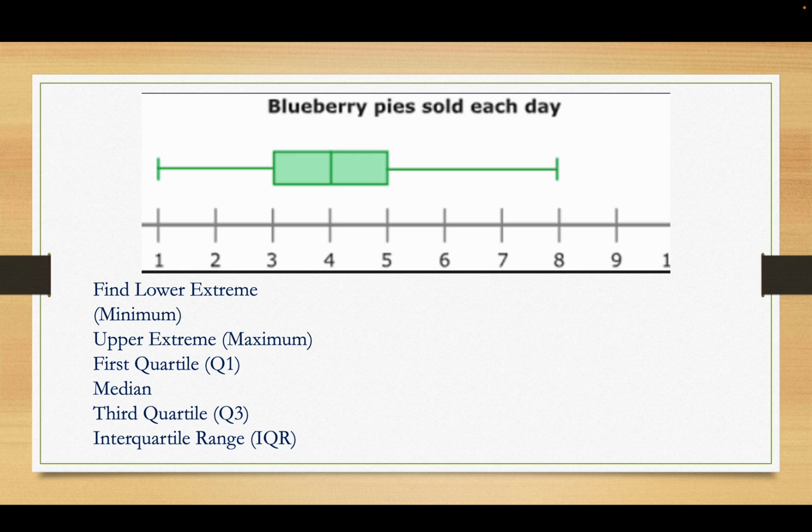Okay. Find the lower extreme or the minimum. That's 1. Find the upper extreme or the maximum. That would be 8. Here it is over here. The 1, the 8. First quartile is this mark right here. It's a 3. The median, 4. Third quartile, 5. Interquartile range is highest quartile minus lowest quartile. That's 5 minus 3, which is 2.